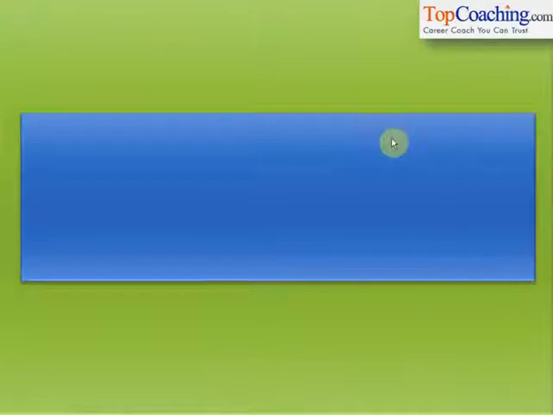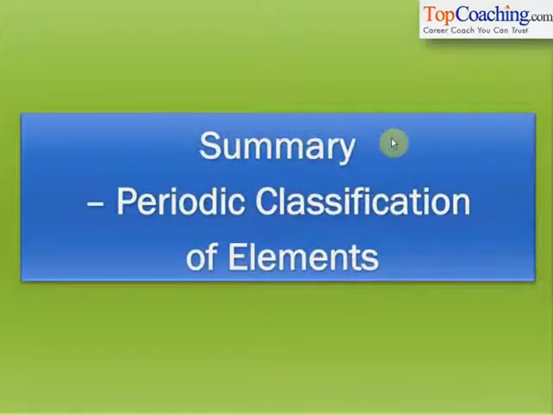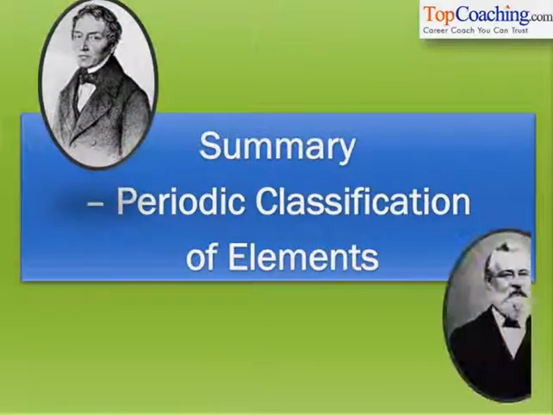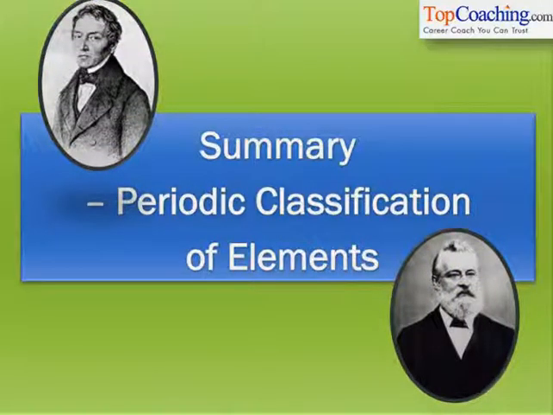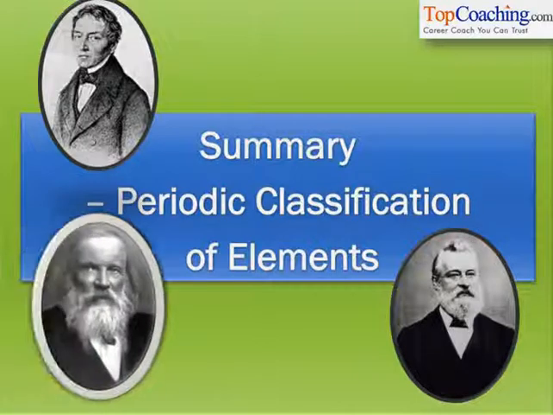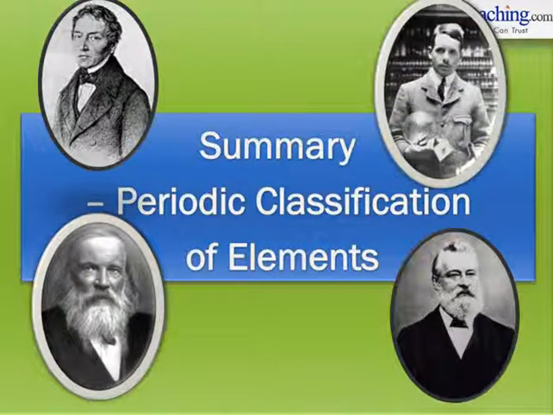Hi students. So now we've studied so many things. We've studied the early classification of elements by Dobereiner. We've studied about Newlands' octaves. We've studied about Mendeleev's periodic table, and we've even studied about the modern periodic table. Let's take a look at the summary of the periodic classification of elements, and let's look at how the periodic table evolved over the centuries.